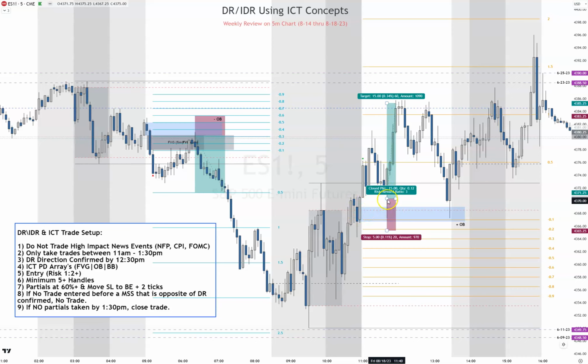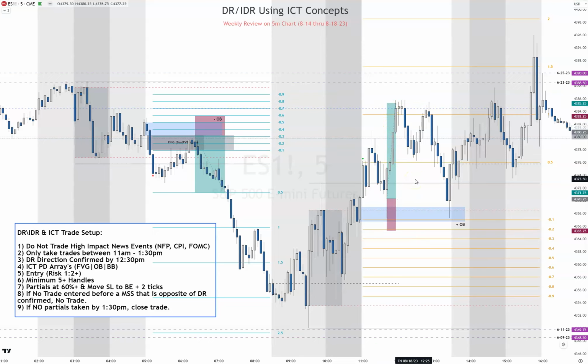We take our trade after it leaves it, because this would have been a full blue candle. As it's coming back up and it's leaving that order block, we're taking our trade. That's why it's higher than the order block. Risk 5, and we aim for 3 here, 15 points. So we get 15 there.